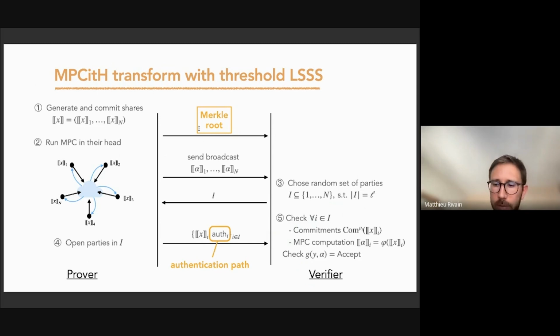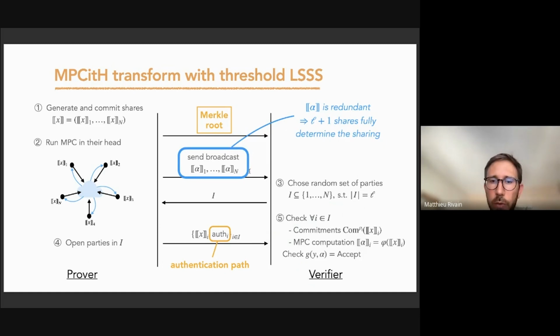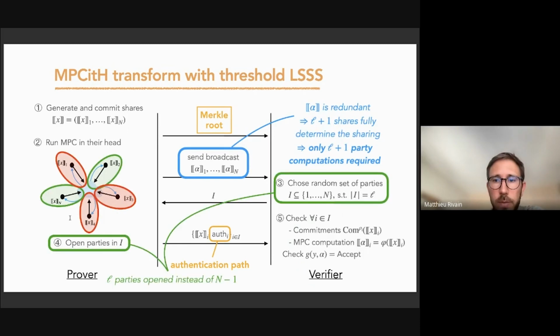Then another difference is that since we have redundancy in the sharings, we don't need to send the full sharing when we send a broadcast sharing. We only need to send L+1 shares, because that fully determines the sharing. And so it implies that we only need to perform L+1 party computations, because the L+1 party computations will define all the party computations. Then the verifier asks to open L parties.